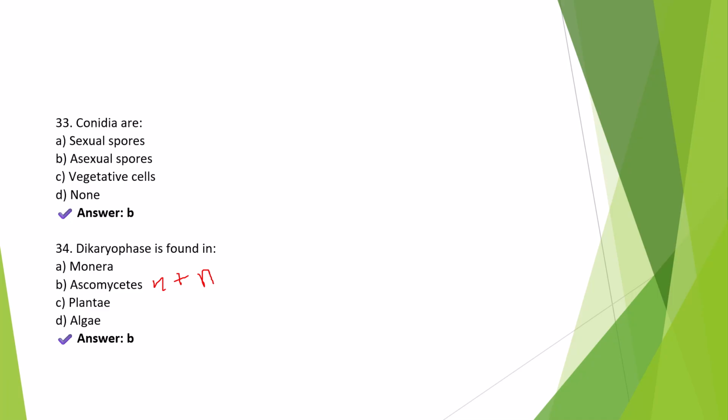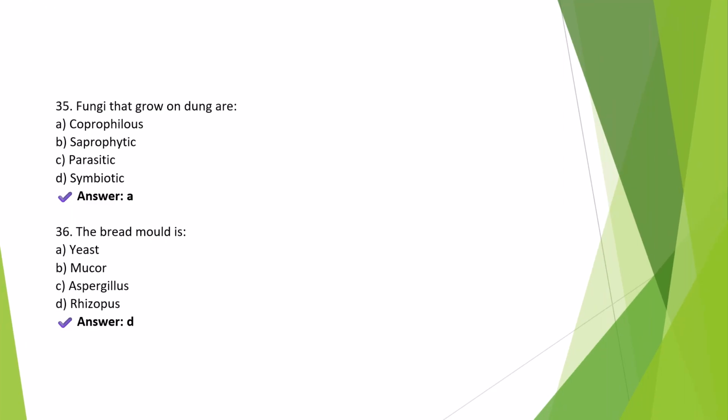Okay. And karyogamy or nuclear fusion happens later inside the ascus. Ascus means a sac-like structure. So they are also known as sac-like fungi. Fungi that grow on dung are option A, coprophilous.